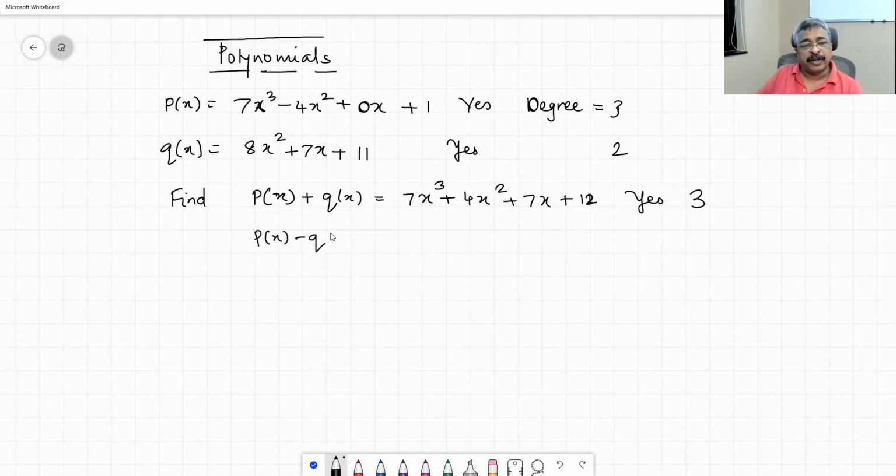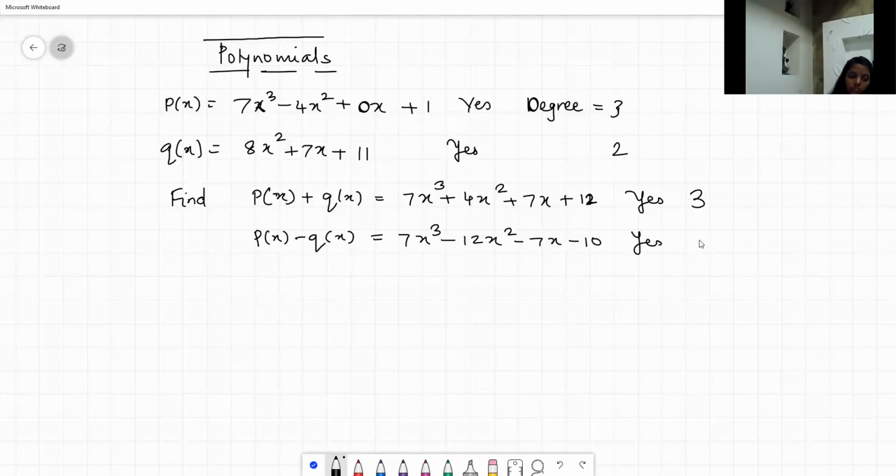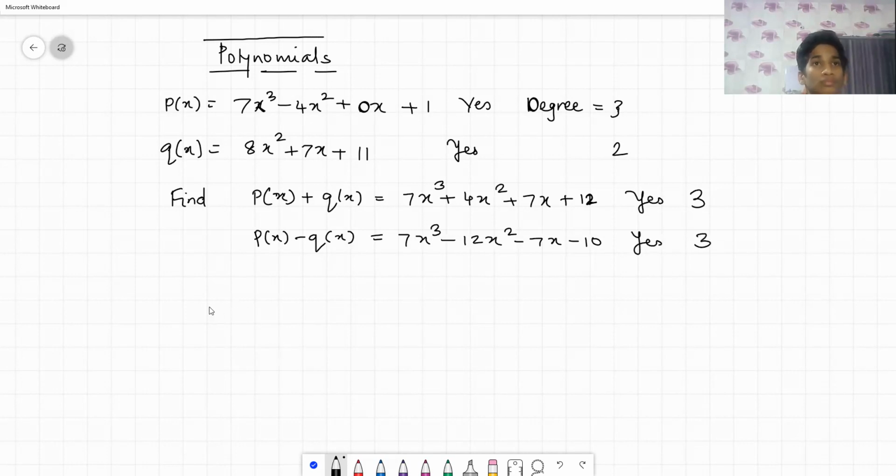P(x) minus Q(x) is equal to 7x cube minus 12x square minus 7x minus 10. Is this a polynomial? Yes, sir. What is its degree? Again 3. Good. Very good. You are doing good.